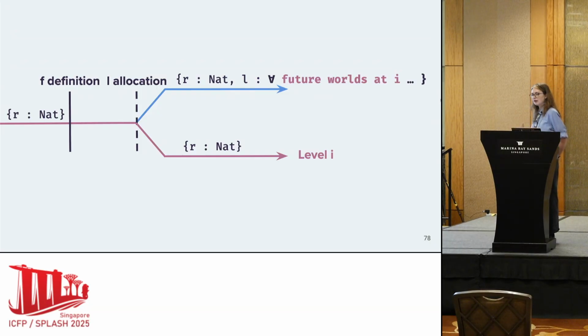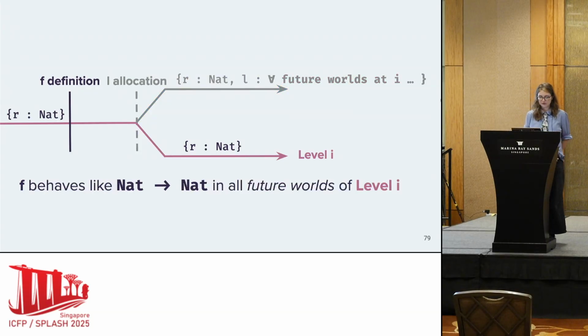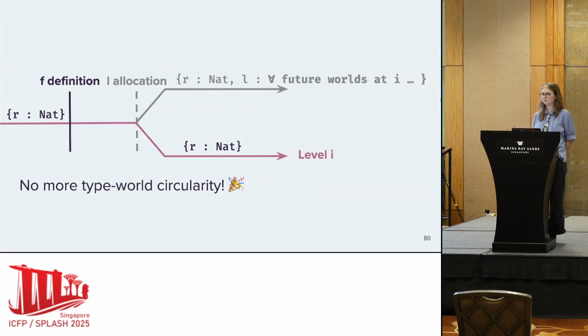When I describe values that can be stored in L, I'm going to describe them as values that rely on future worlds of this lower level, level I, not all possible future worlds. So in particular, we say that f behaves like a nat-to-nat in all future worlds of level I, and that does not include its own allocation L. So we don't encounter the type world circularity at all, which is quite nice for our model.